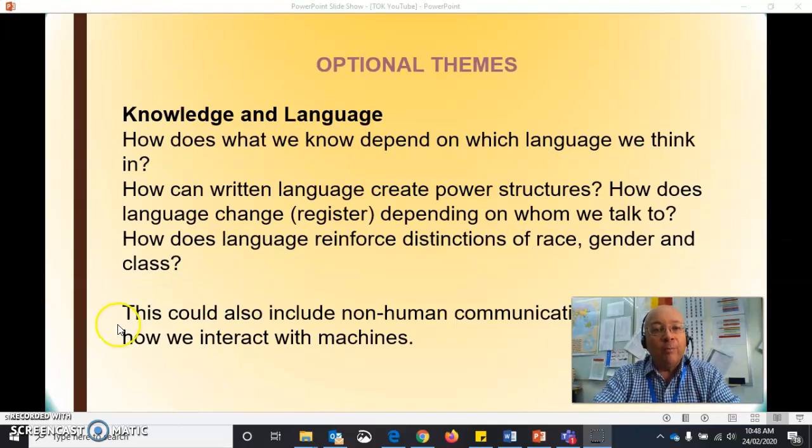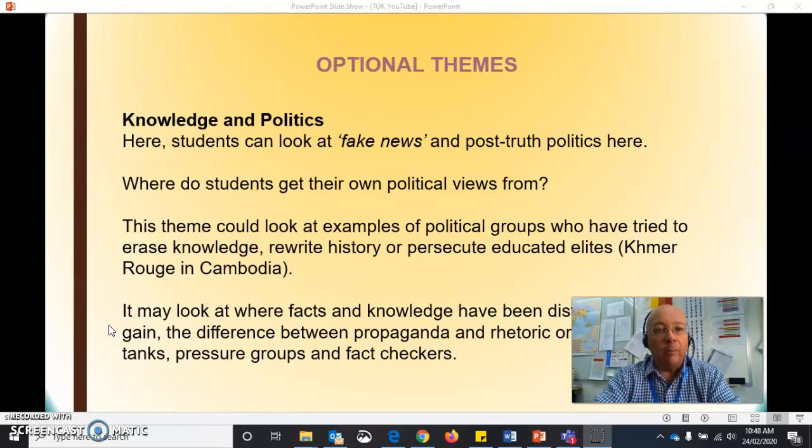Knowledge and language. To what extent does language reinforce stereotypes, or to do with race, gender, or class? And could also include non-human communication, like talking with machines, phones, that kind of thing.